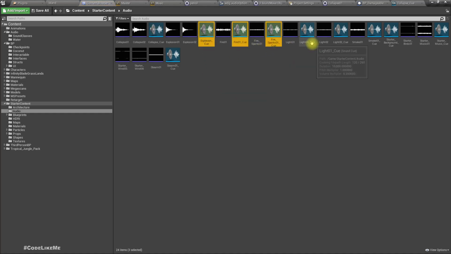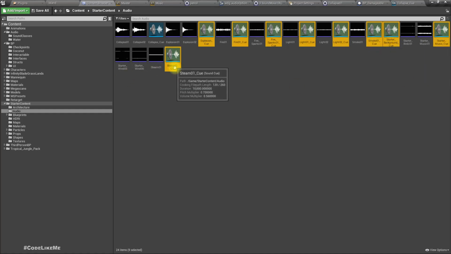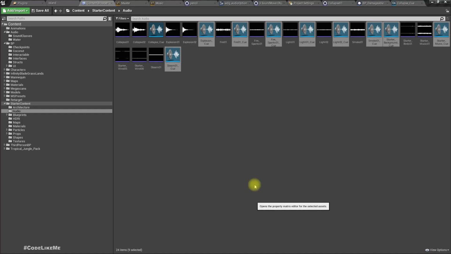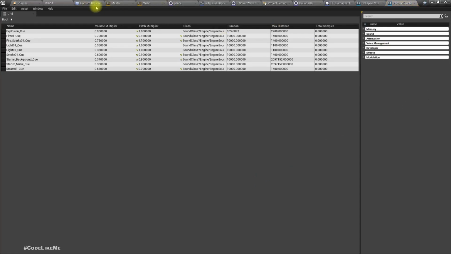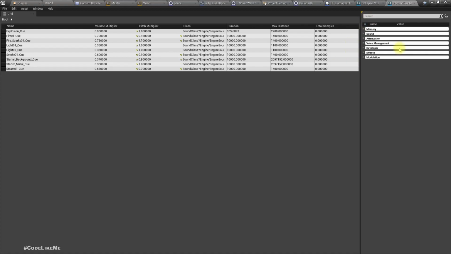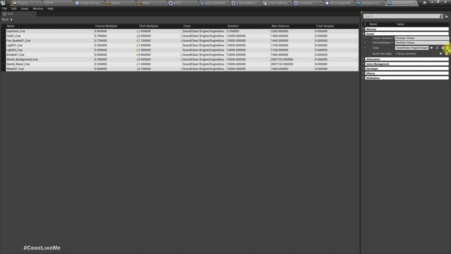Explosion, fire. Oh, we have a bunch of other sounds. I think it's better to change. These are like steam, fire, light, they are like effect sounds, so I'll change their sound class to FX. Save.